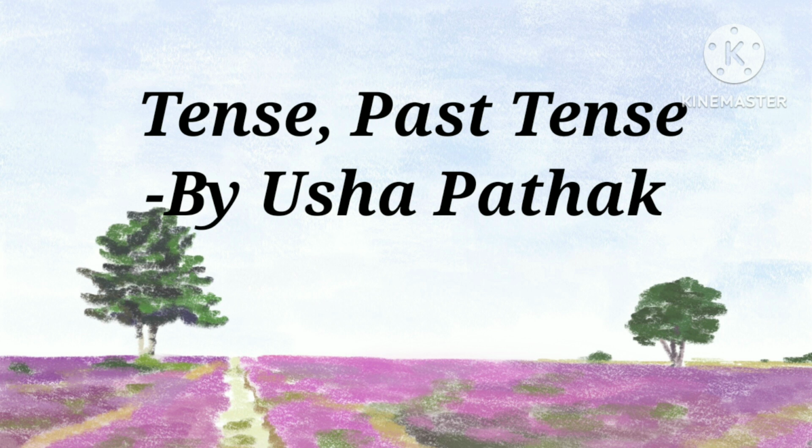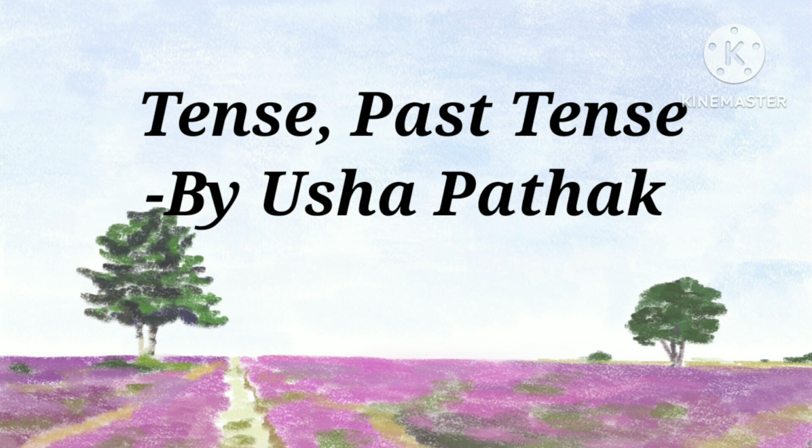For example, I was eating mango. We were eating mango. You were eating mango. He was eating mango. They were eating mango.